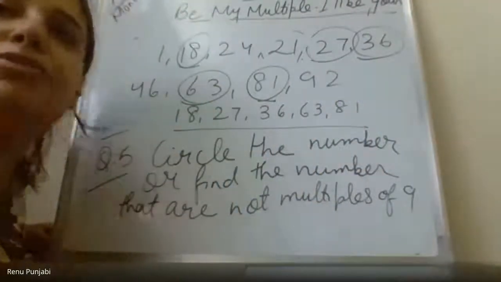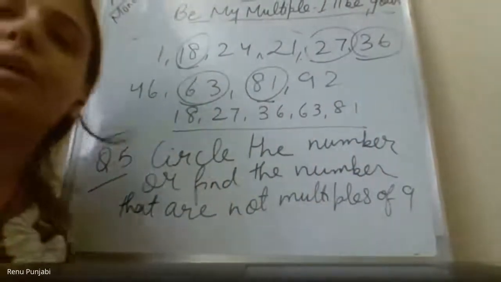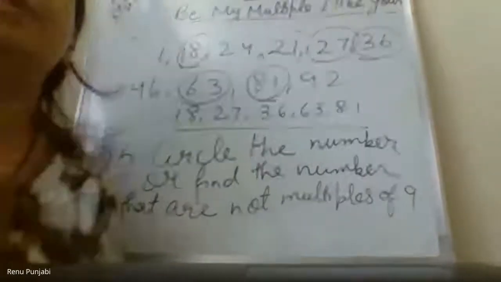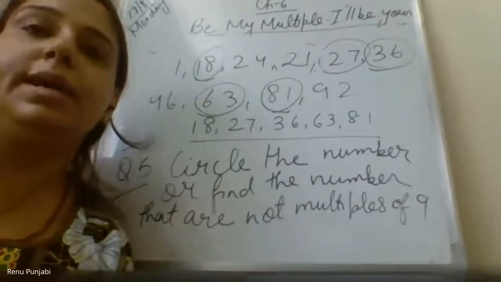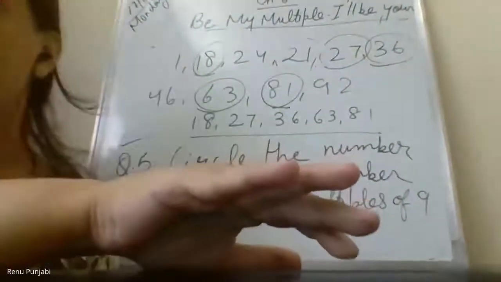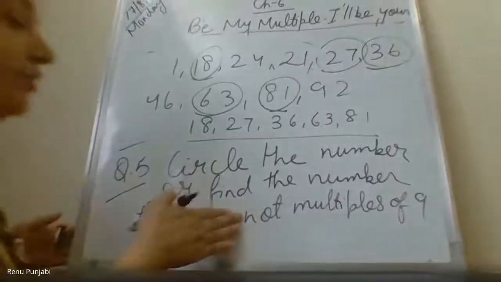This shows that you have to learn and be thorough with your tables. Learn your tables up to 20 tomorrow and come to the class so that you will give quick answers. Yes, Advika, tell me. Ma'am, the question is written circle the numbers that are not the multiples of 9, and we have circled the ones that are multiples. Okay, so now we change the question.